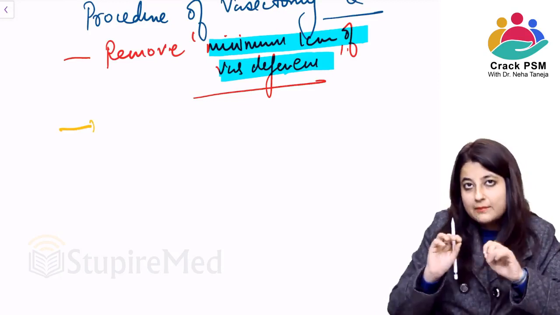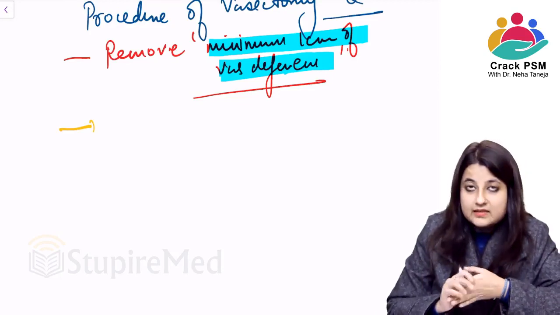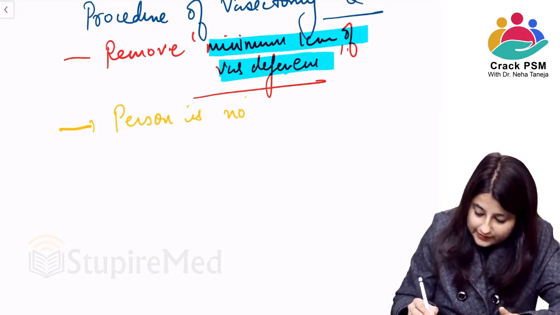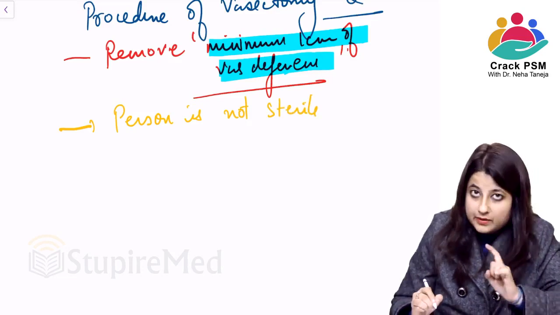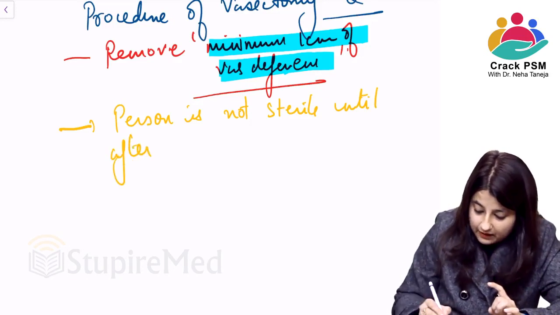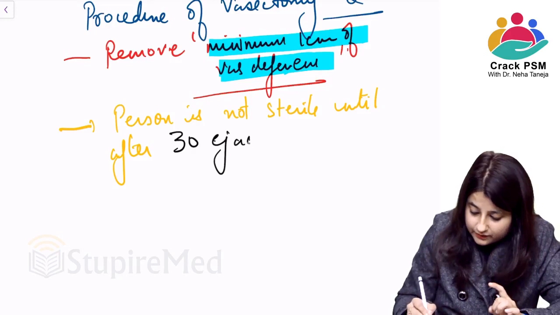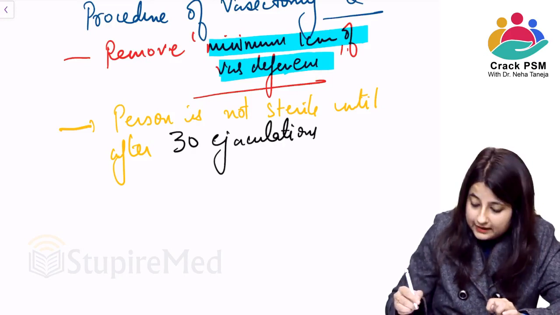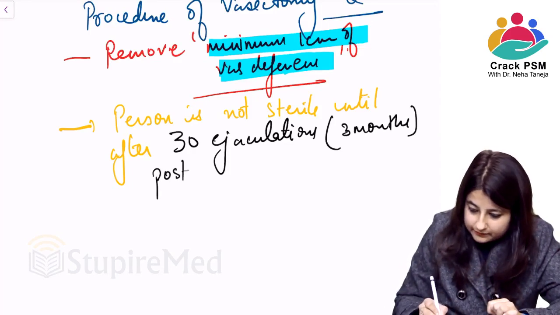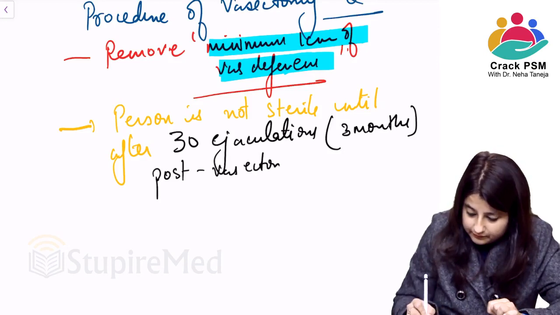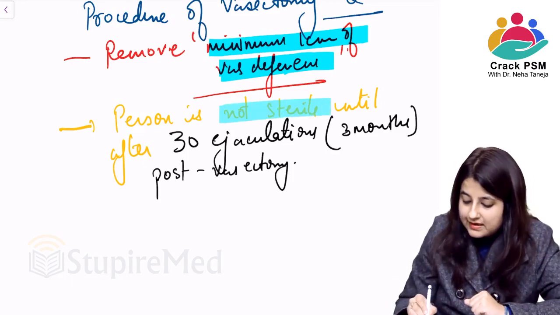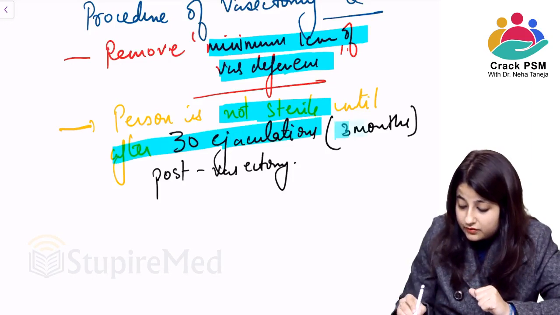Another question comes that once you have performed this, does the male become sterile? No. Okay, so the person is not sterile. This is very important, the point that I am writing. The person is not sterile until after, very important, after 30 ejaculations. Okay, 30 ejaculations means 3 months post vasectomy. So the person is not sterile until after 30 ejaculations or 3 months post vasectomy.